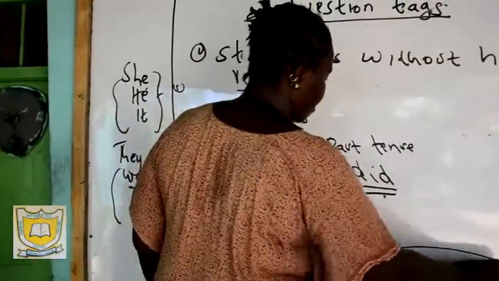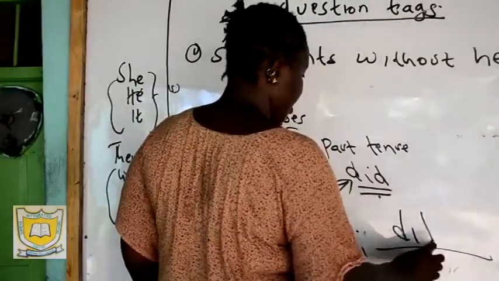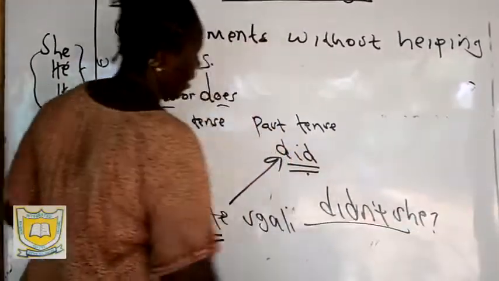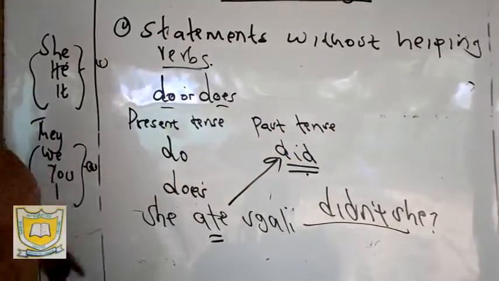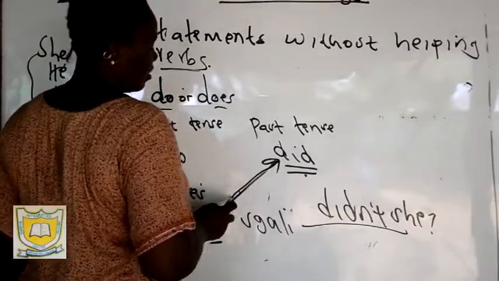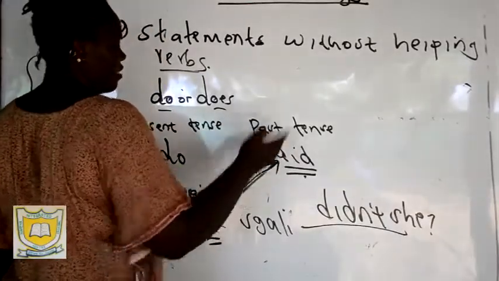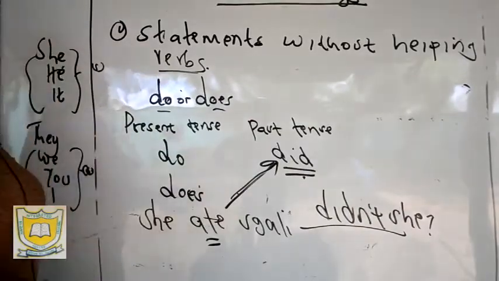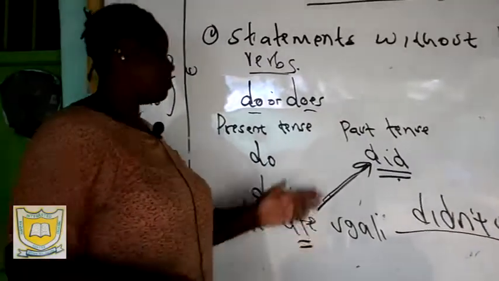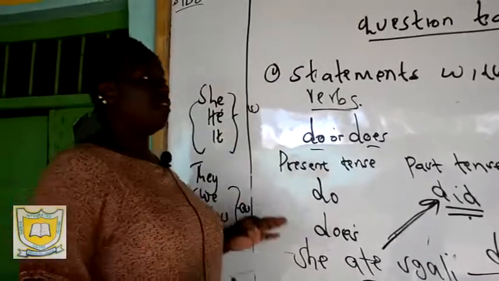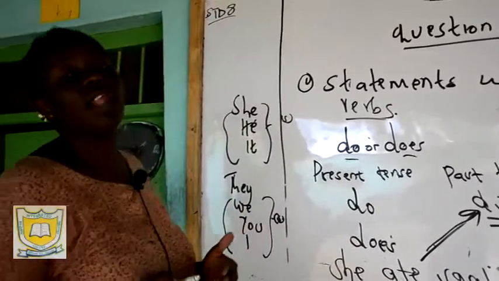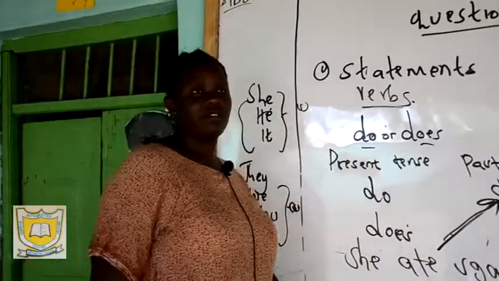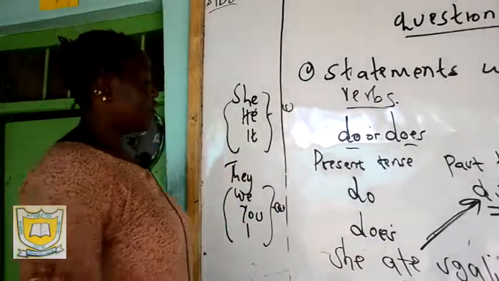She ate ugali. The question tag is going to be didn't she. Why? Because my verb is in the past tense. Past tense should correspond with past tense. If the verb in the statement is in the past tense, it takes did. If the verb in the statement is in the present tense, it takes do or does. Depends.